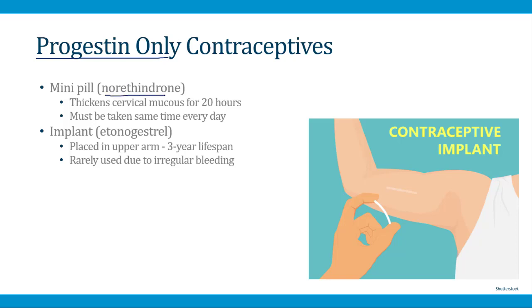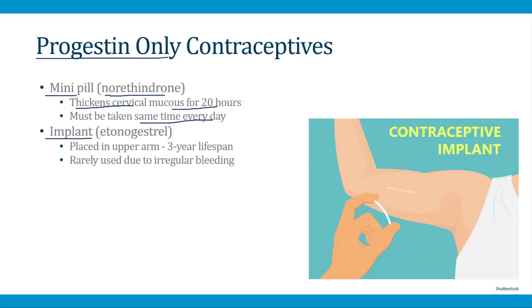It's called norethindrone. It's also called the mini pill. Its main benefit for contraception is that it thickens the cervical mucus for 20 hours. Because the effect is so time limited though, women have to take it at the same time every day, and this is difficult to do, so this is a very rarely used form of contraception.